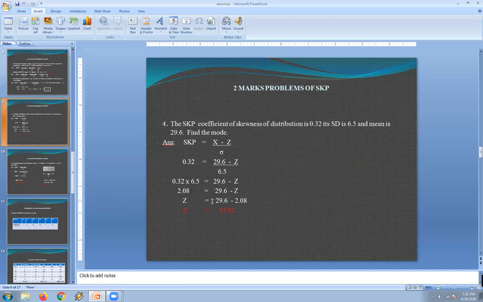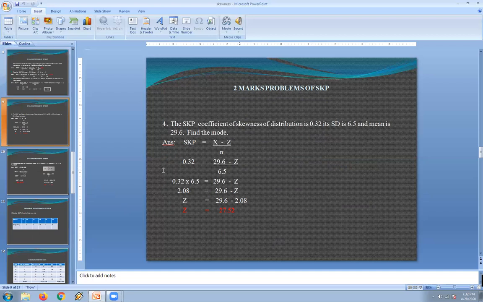And the next information here, there is one question they have given, that is the fourth question. The SKP, coefficient of skewness of the distribution, that is the coefficient value given, is 0.32, the standard deviation is 6.5, and the mean value is 29.6. Now they are going to calculate the value of mode.